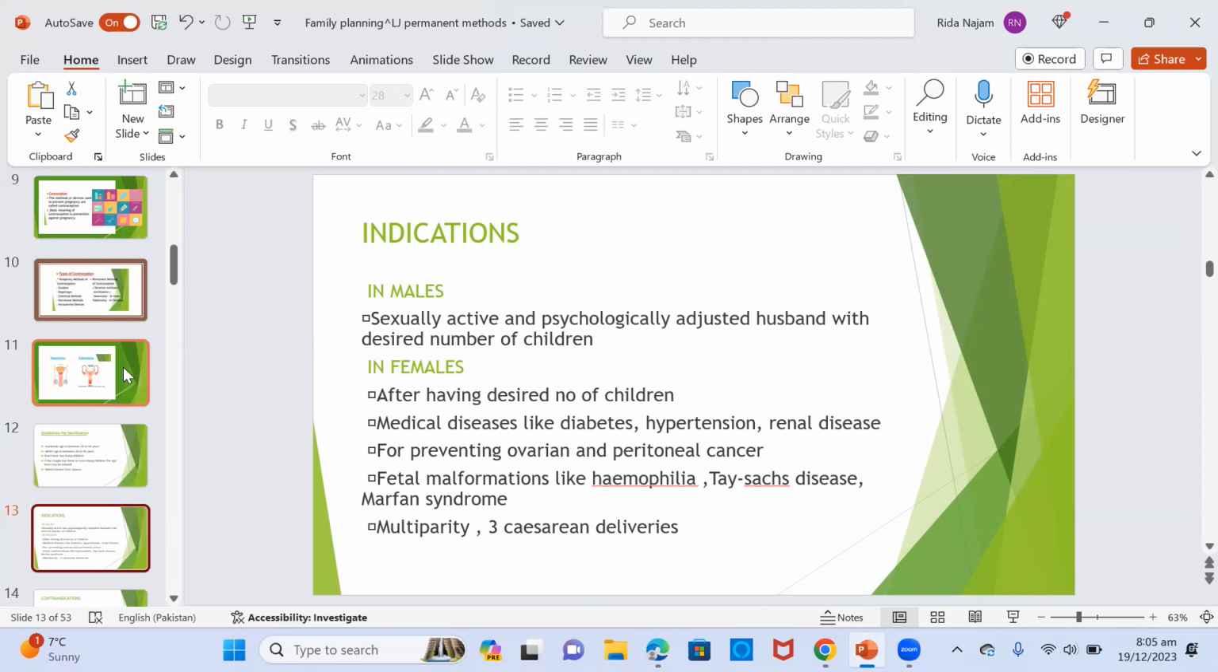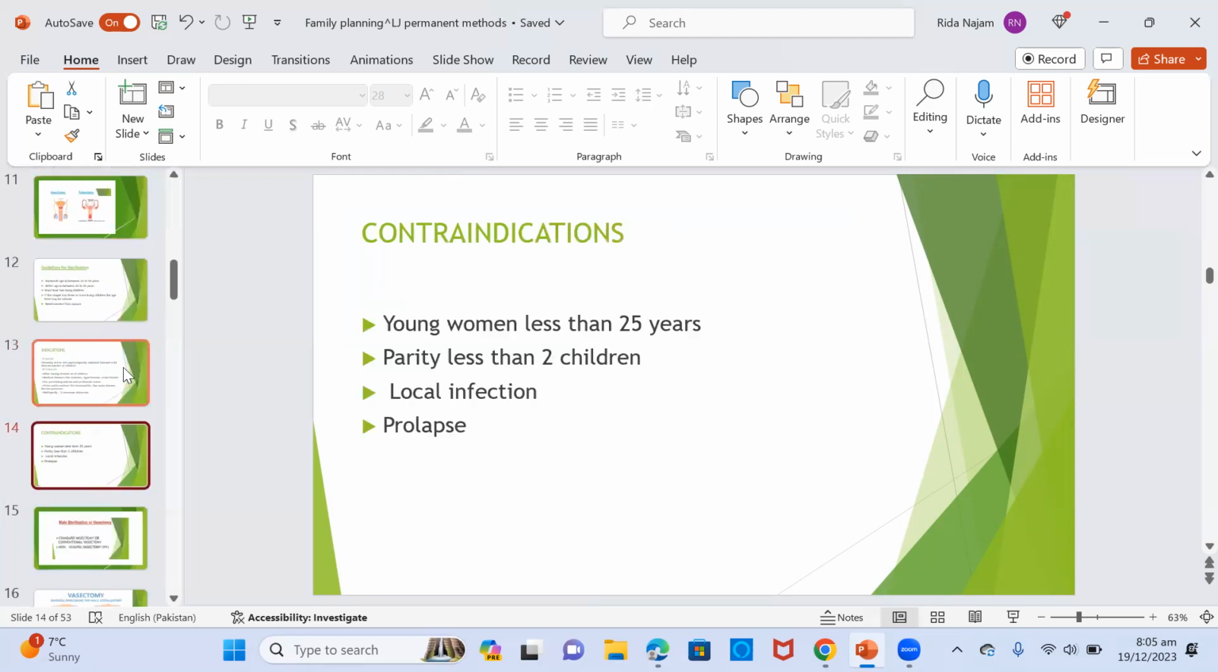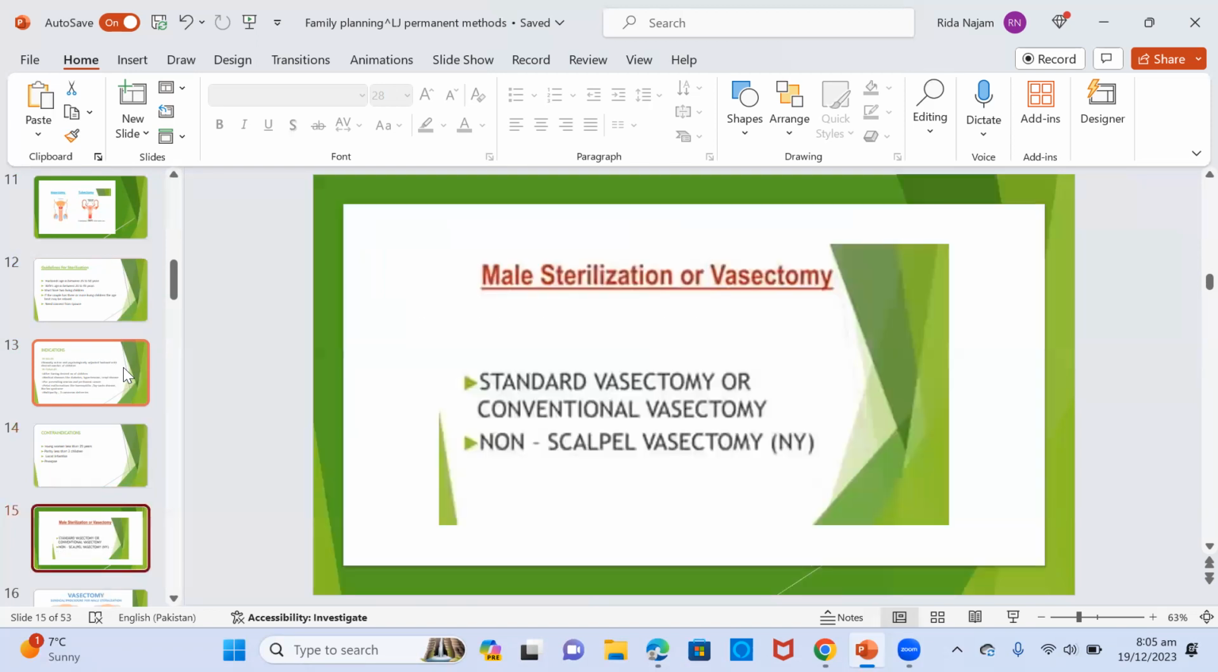In males, a sexually active and physiologically adjusted husband with the desired number of children, and in females, after having the desired number of children, medical diseases like diabetes, hypertension, renal disease, for preventing ovarian and peritoneal cancer, fetal malformations like hemophilia, Tay-Sachs disease, Marfan syndrome, multiparity, and 3 cesarean deliveries. Contraindications include women less than 25 years of age, parity less than 2 children, local infection, and prolapse.